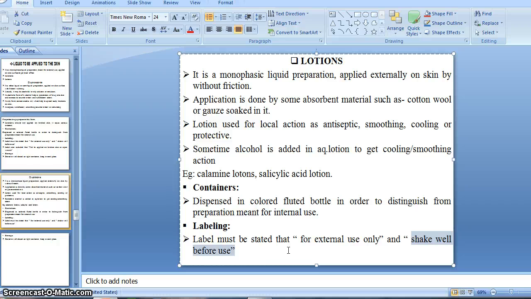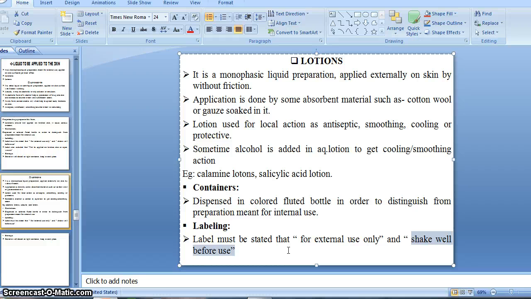Whenever we are going to use it, we have to shake it. That's why this statement is very important to be stated on the label.